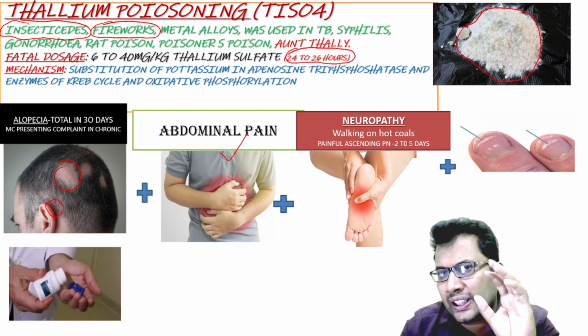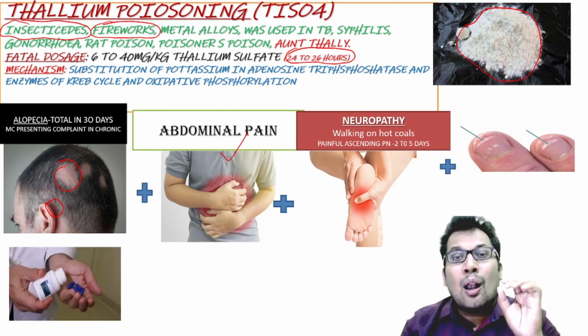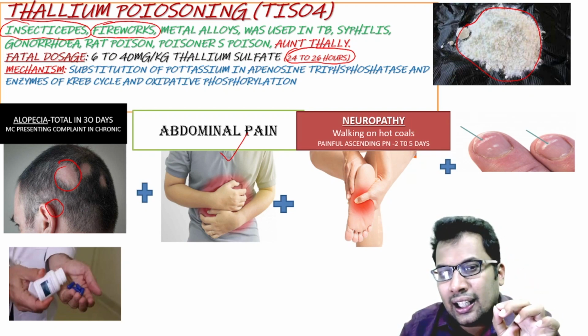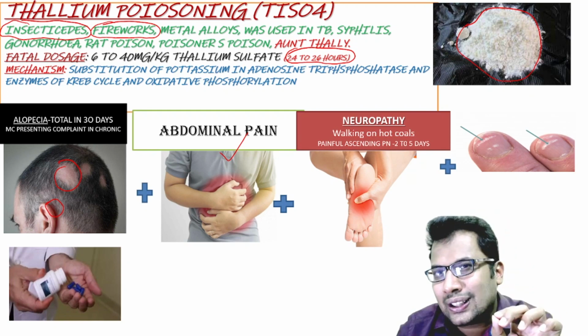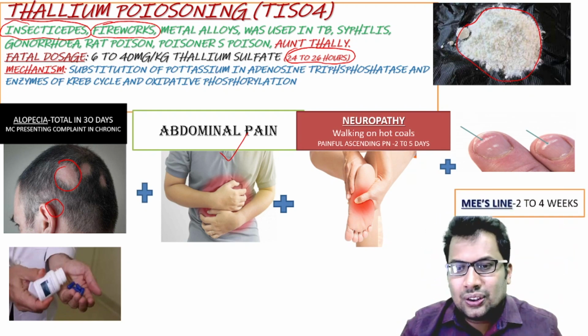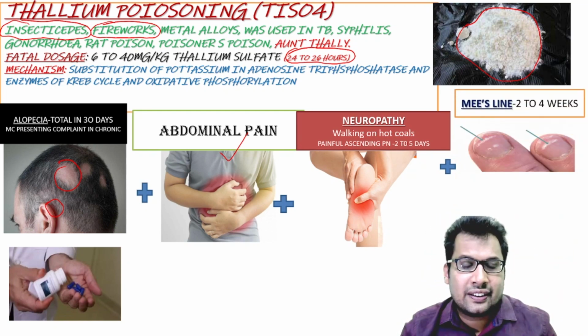And one more picture you can see here. Many are surprised to see Mees lines. Mees lines can be seen in thallium poison as well as arsenic poison. The differential diagnosis is arsenic poison. That is seen around 2 to 4 weeks.